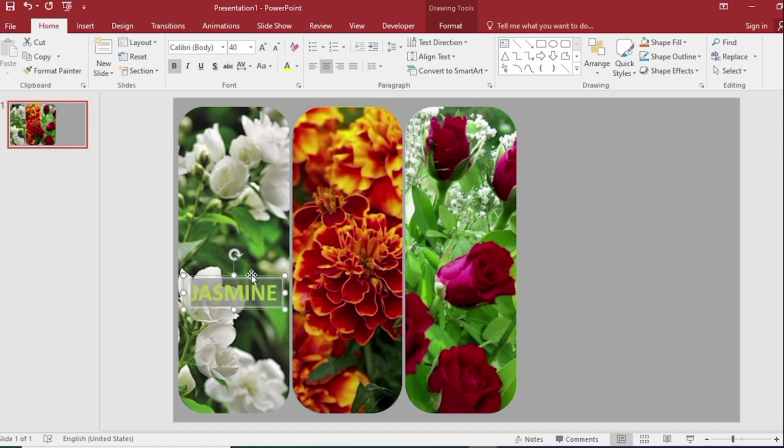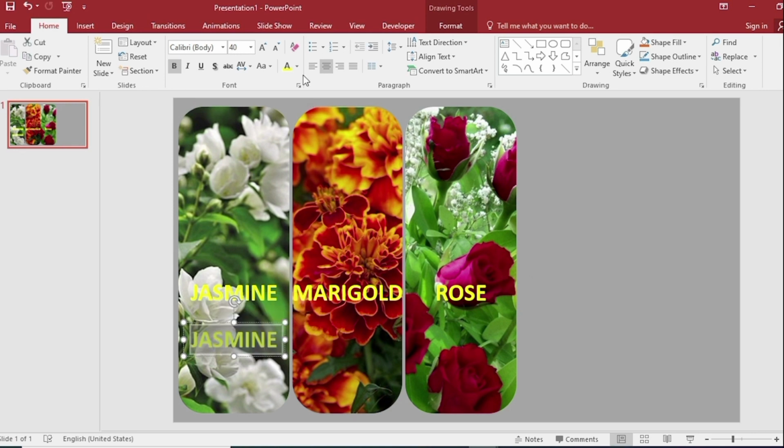Press Ctrl Shift and drag to the right side. Select and change. Press Ctrl Shift and drag to the right side. Select and change. Press Ctrl Shift and drag to the down side.